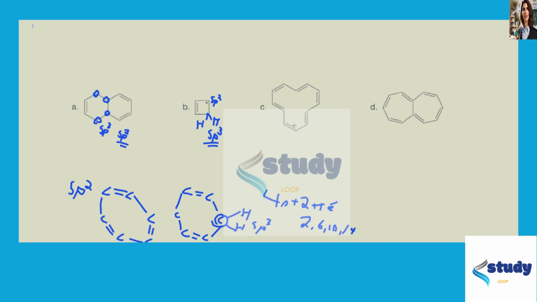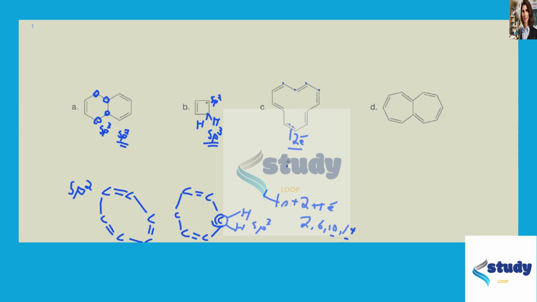Now, what about this one? Well, it's a double bond, no double bond, double bond, no double bond, double bond, no double bond. So it's completely conjugated. Every single carbon atom in this molecule is sp2 hybridized. It's planar and cyclical, but now let's see if it satisfies Huckel's rule. This has 2, 4, 6, 8, 10, 12 pi electrons. 12 is not one of the possible values. If I do 4 times 2, that's 8, plus 2 equals 10. If I do 4 times 3, that's 12, plus 2 equals 14.